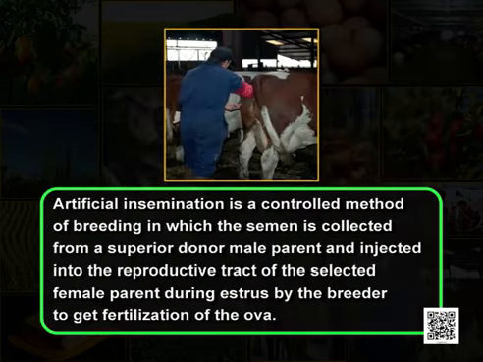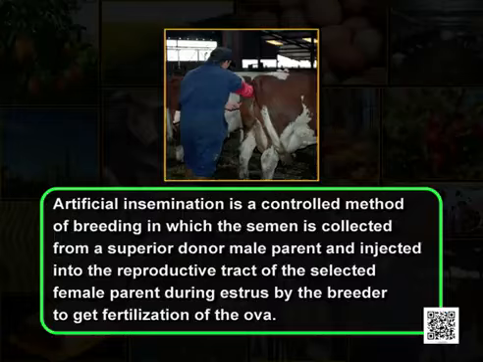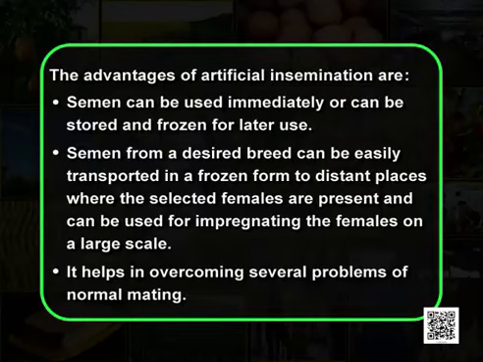Artificial insemination, as you can see in the figure here, is a controlled method of breeding in which the semen is collected from a superior donor male parent and injected into the reproductive tract of the selected female parent during estrus by the breeder to get fertilization of the ova. The advantages of artificial insemination thus are: semen can be used immediately or can be stored and frozen for later use.